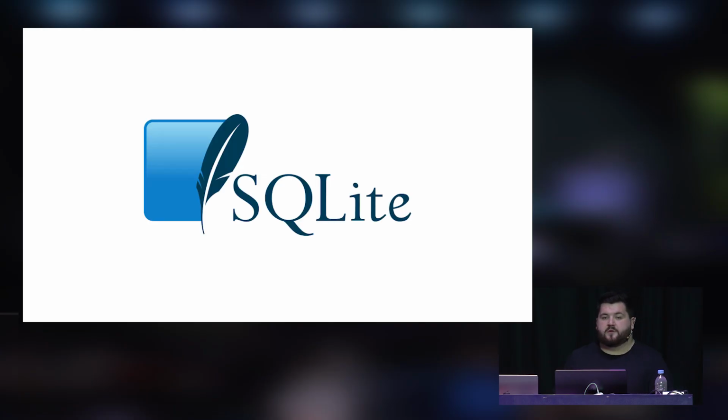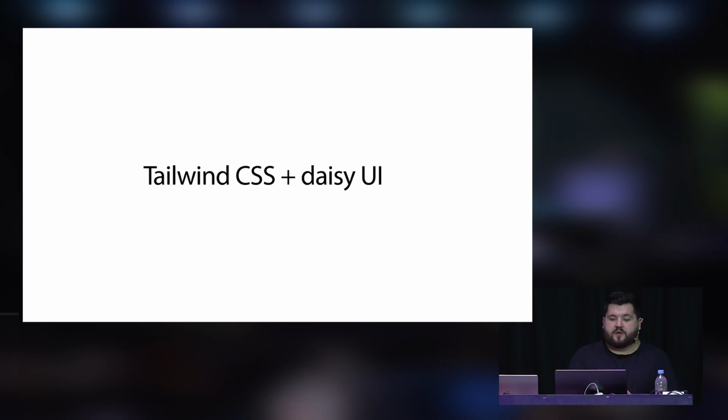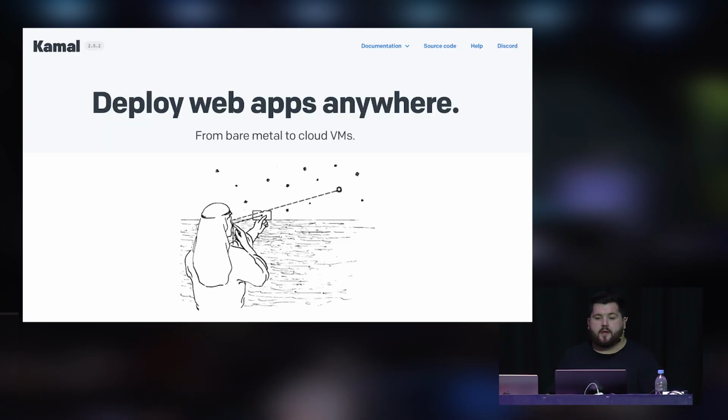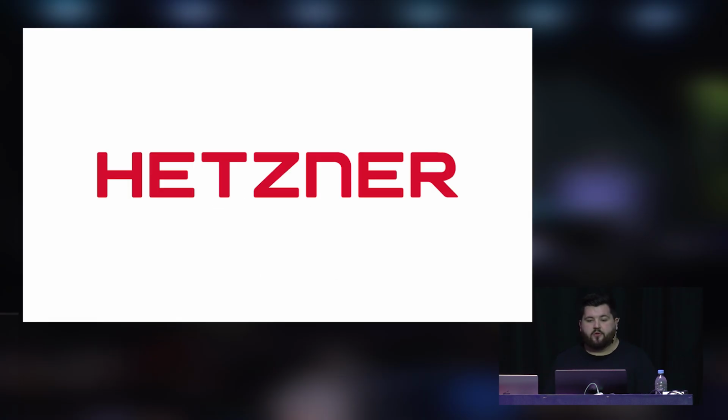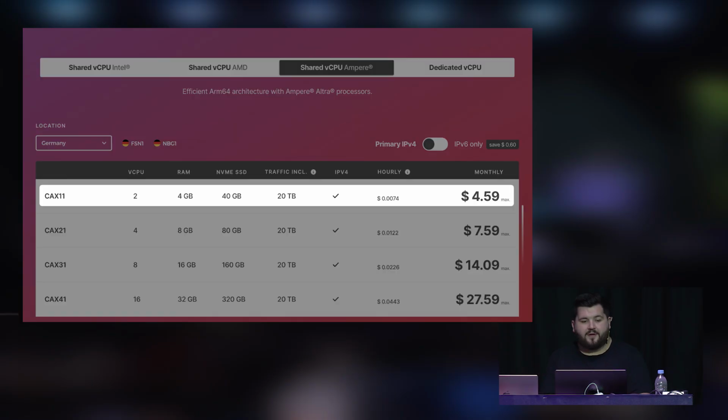We're using SQLite with full text search, so this search is powered by SQLite to showcase that it's really powerful. We use Solid Queue and Solid Cache to showcase that all these tools are good and you can use them in production. And we also use Tailwind and Daisy UI to make it look good. The whole thing is also deployed with Kamal to a Hetzner server here in Europe. And the good thing about this is that this is all running on a $4 a month VPS. So if you really want, you can build a lot of awesome things with just this single simple service.